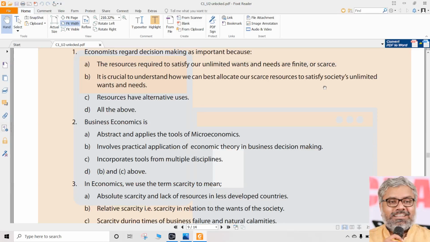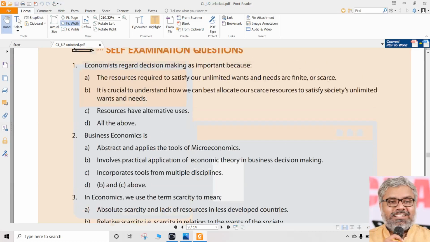But in general, if somebody says that in the economics and BCK paper also time was not sufficient, I mean that's something to be thought about. Maybe they are not even fit for this course, I would say, because this is probably the easiest paper. So definitely time should be sufficient. So when it is sufficient, what should we do? We should make the best use of it.